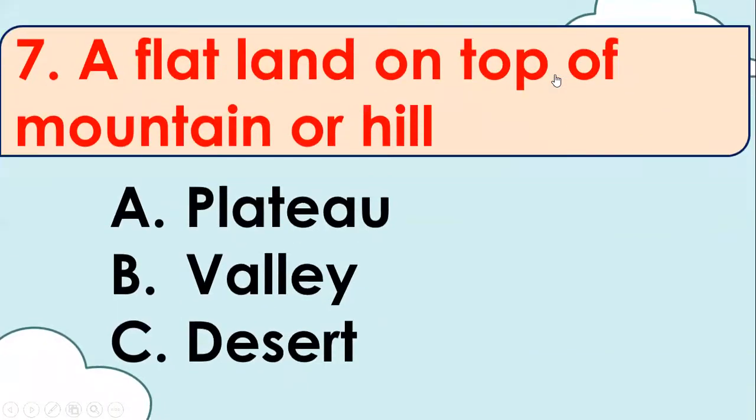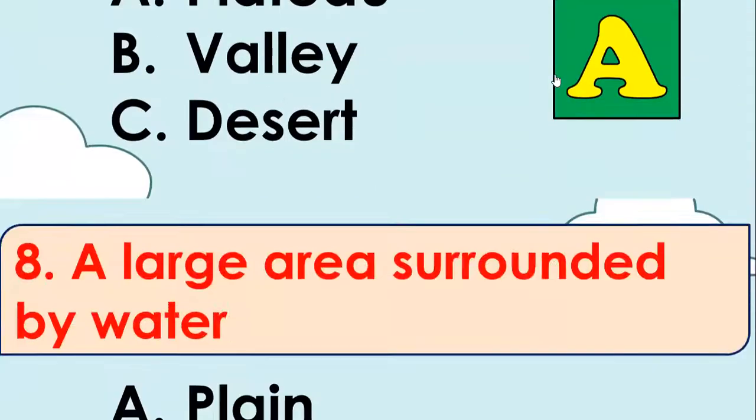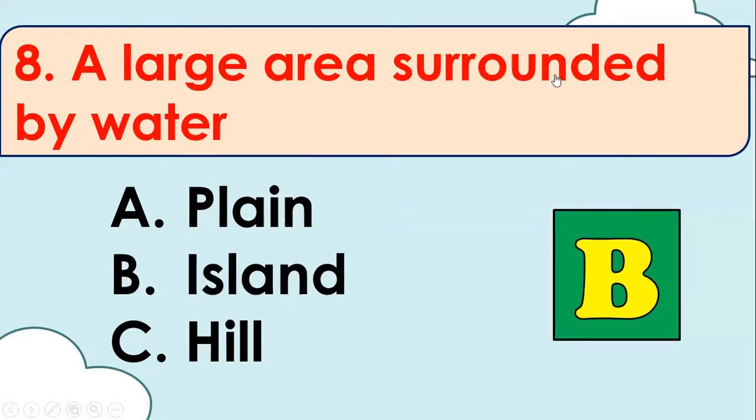Number 7, a flat land on top of a mountain or a hill. A. Plateau, B. Valley, or C. Desert? The correct answer is letter A, plateau. Number 8, a large area surrounded by water. A. Plain, B. Island, or C. Hill? The correct answer is B, island.